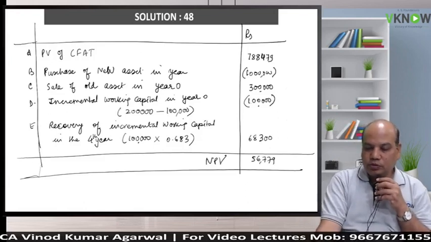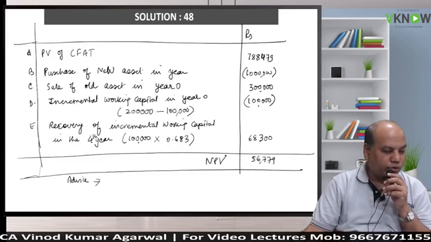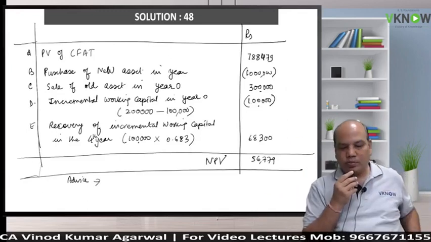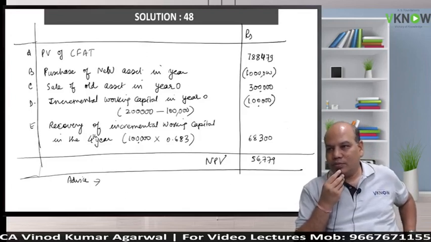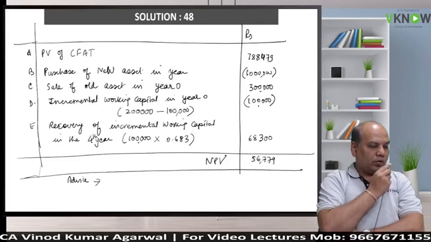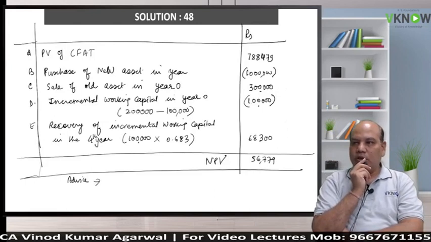Positive or negative? So positive. So what is the advice? Company should replace. It's a problem of replacement. So your answer will be: company should replace the old asset by the new one, because incremental NPV is positive.